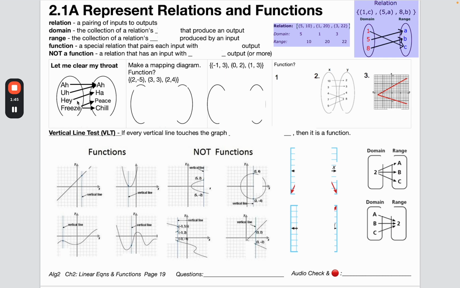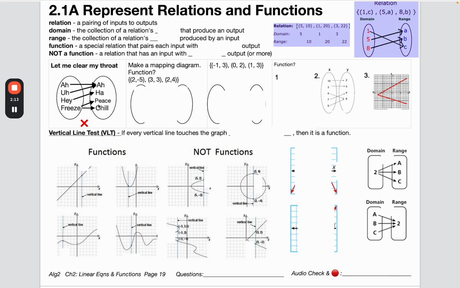That would be kind of like your opportunity to throw up peace signs or just chill, whatever you want to do. And at that point, actually, because people had so many different options, it became not a function. So if this one input had multiple outputs, all of a sudden, that disqualifies it from being a function, because when he says freeze, there were lots of different things happening. One input had more than one output.